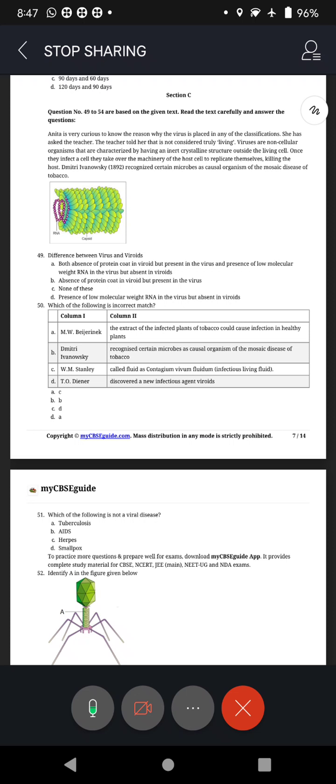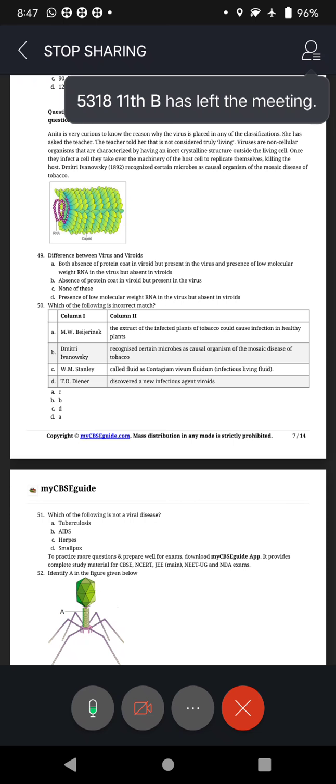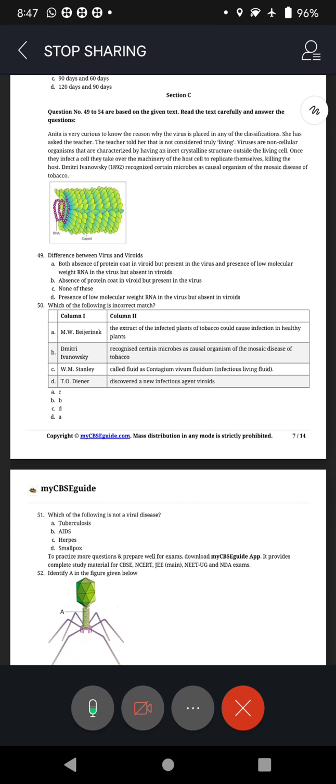Once they infect a cell, and this is the thing you must understand, even in the corona case, once they infect a cell, they take over the machinery of the host cell. If it enters a human being, it takes the mechanism of the human cell and starts replicating itself. And in the process, it kills the host cells, tissues, and the host himself or herself.